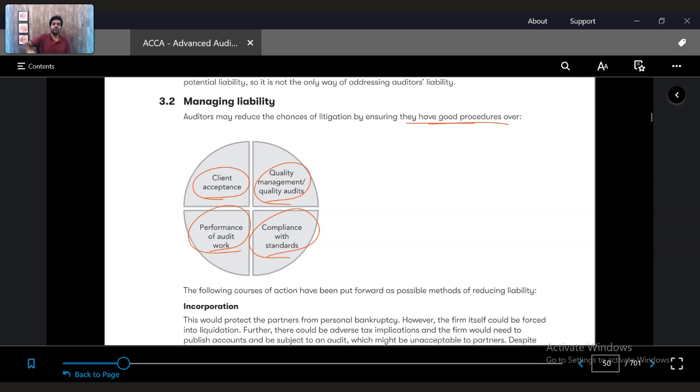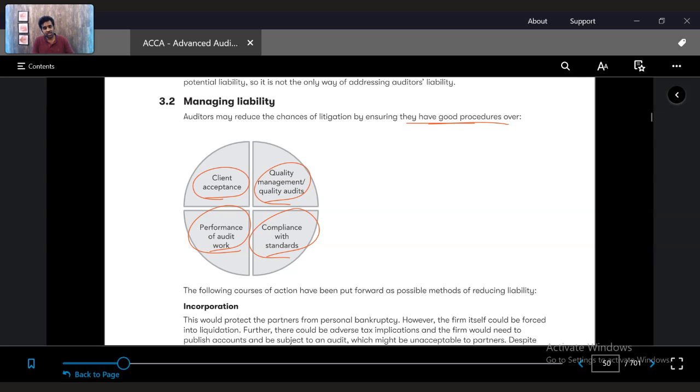And to tackle this, the Big Four organizations take the hot reviews and cold reviews very seriously. After 2018, I think these hot reviews and cold reviews have had severe impact because of 2018, 2020, Carillion, PCAOB, every country is making the regulations stricter for the auditor. And if they feel there is some negligence by the auditor, not following the procedures, they are penalizing. They are not asking anything. You are penalized. Penalty. Pay $1 million. Pay $2 million.